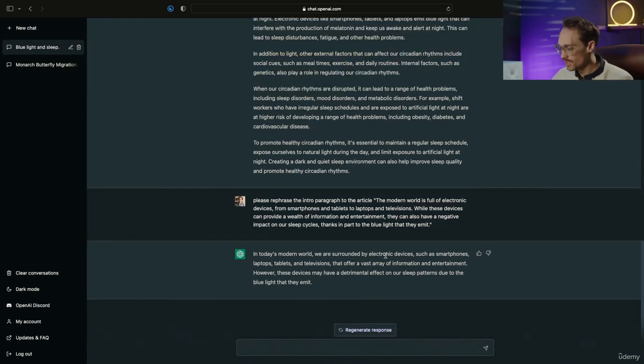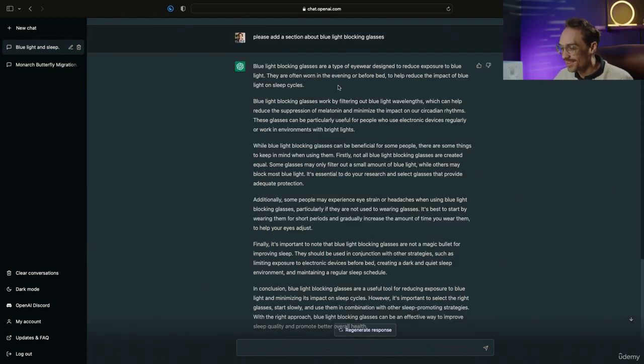Cool, so here we can see that ChatGPT rephrased the initial paragraph. So we can always ask it to work with us to find a better version of what we're trying to say here. Let's say, in addition, you wanted to add a section about blue light blocking glasses. Great. Now we've added an entire section about blue light blocking glasses.